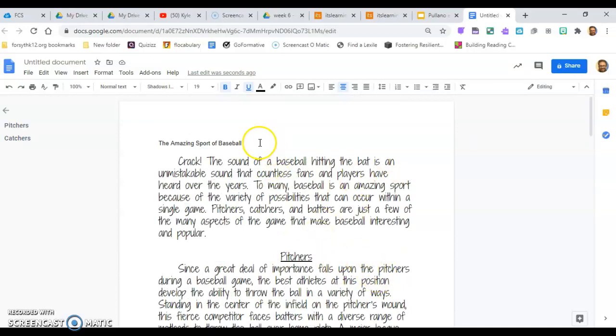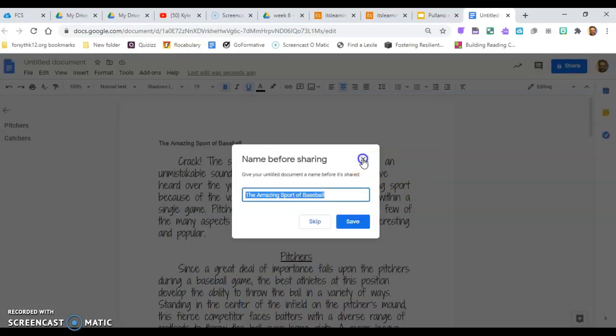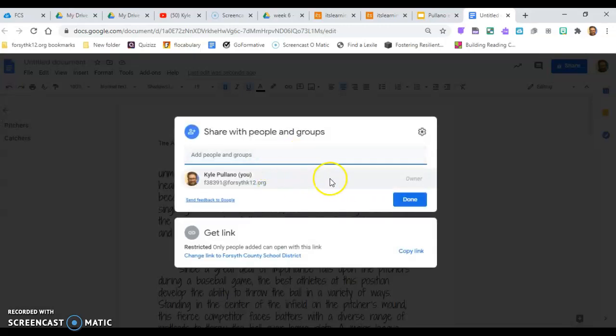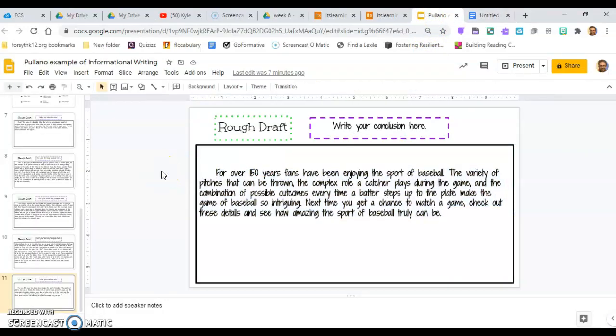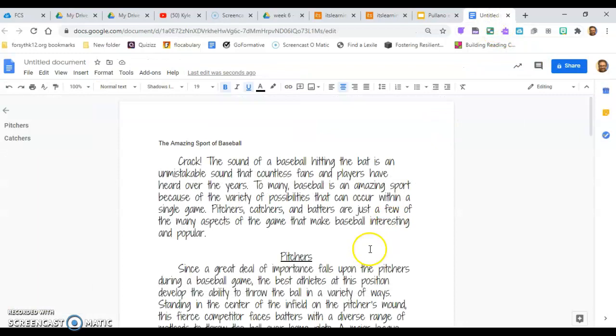But what you will do when you're done is make sure you share it with me. You have to make sure it is all good to go, and then you'll save it with Kyle Plano or share it with Kyle Plano, and it'll be good to go. I'm hoping that you will share every time you're handing in an assignment. You should share these slides and then also share your document. Make sure that you have a title. Also, it helps for me to put your name in the title, just so it's more organized when I put them all together. But either way, that is the deal.